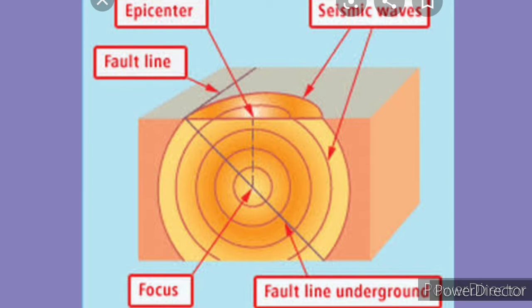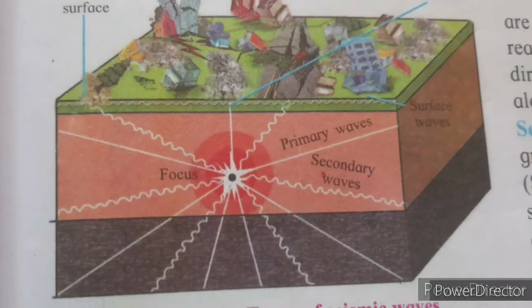Now, as I said, when energy is released, these energy waves travel in all directions. These waves are called seismic waves. The seismic waves can be divided into primary, secondary, and surface waves. Let us get familiar with these one by one.